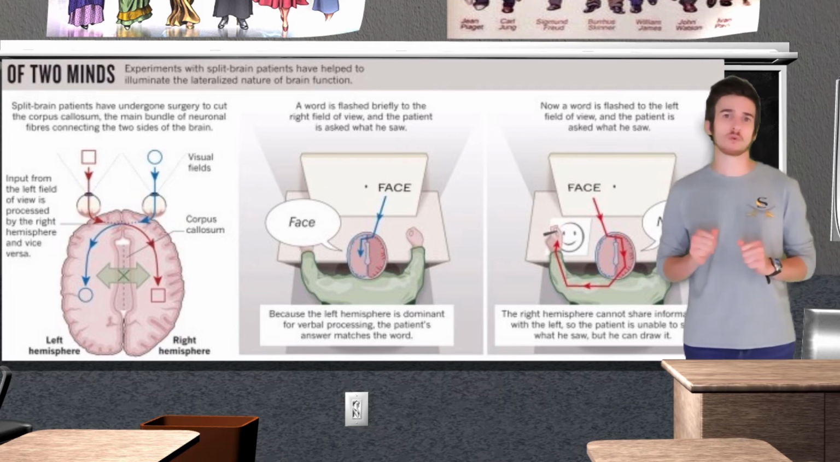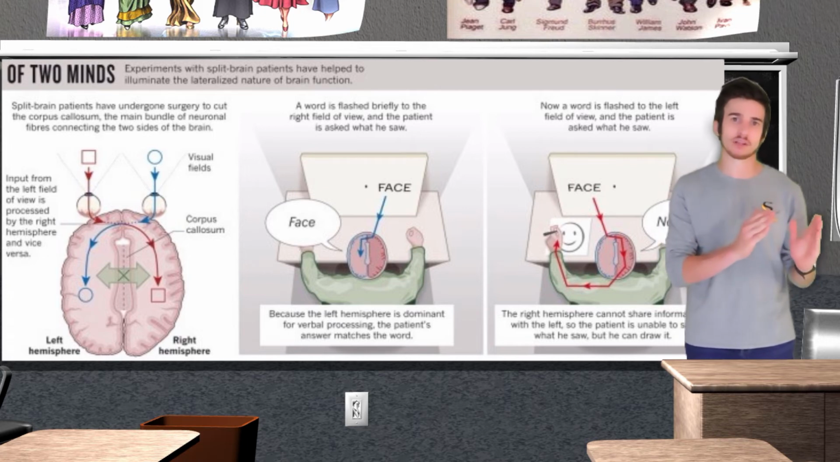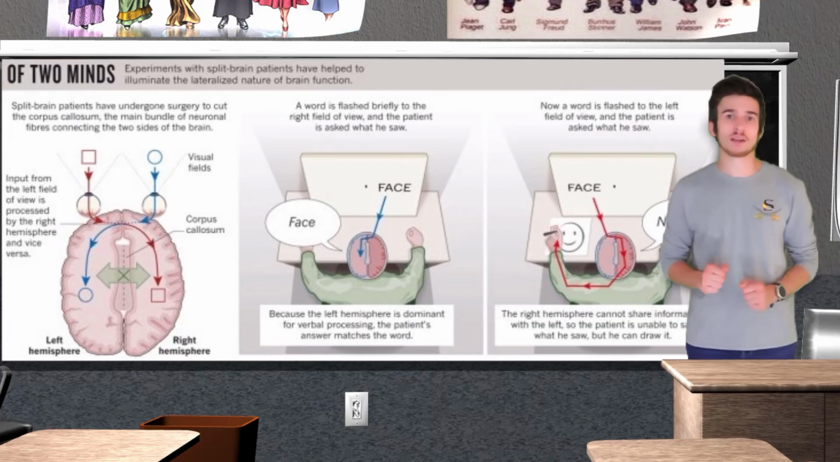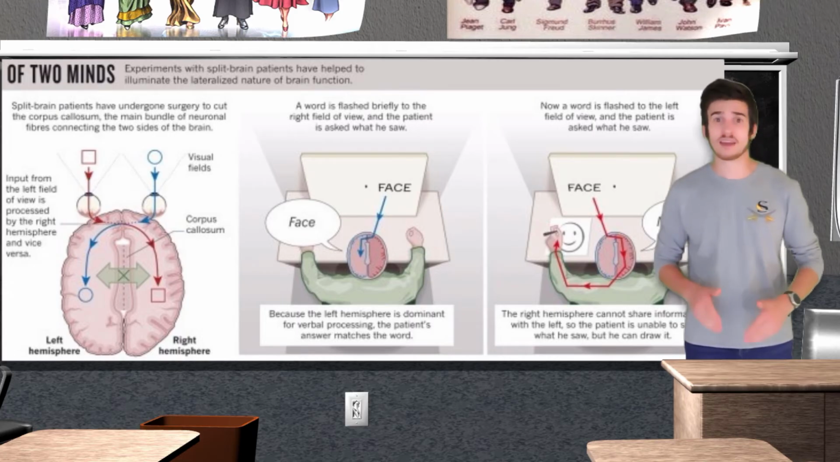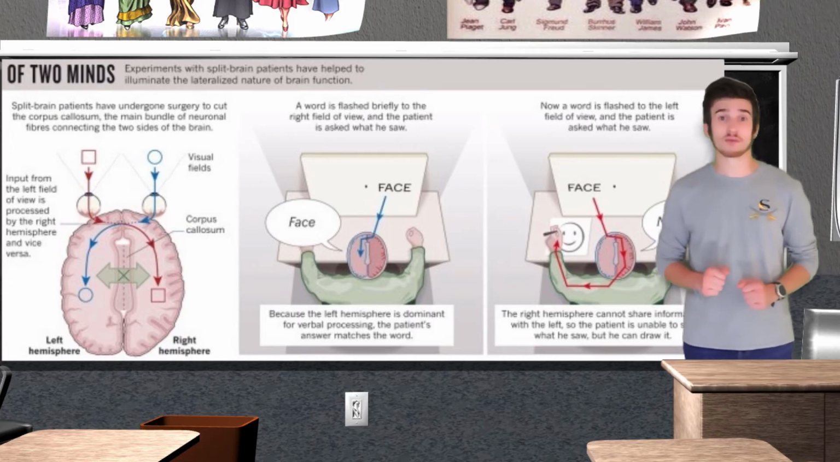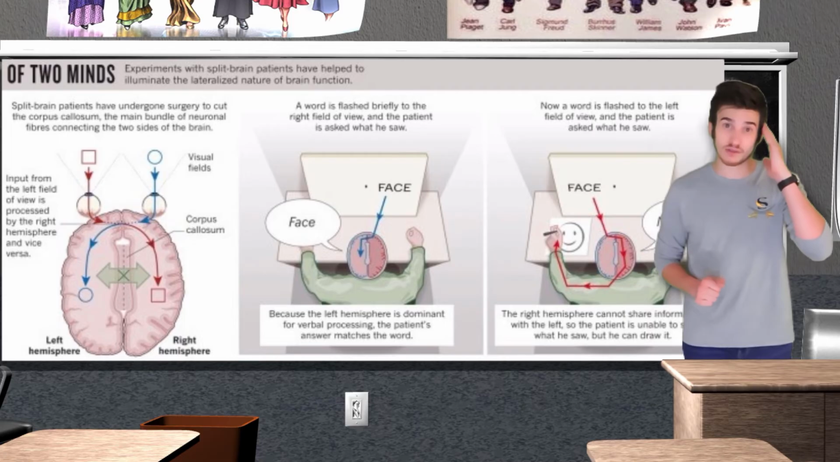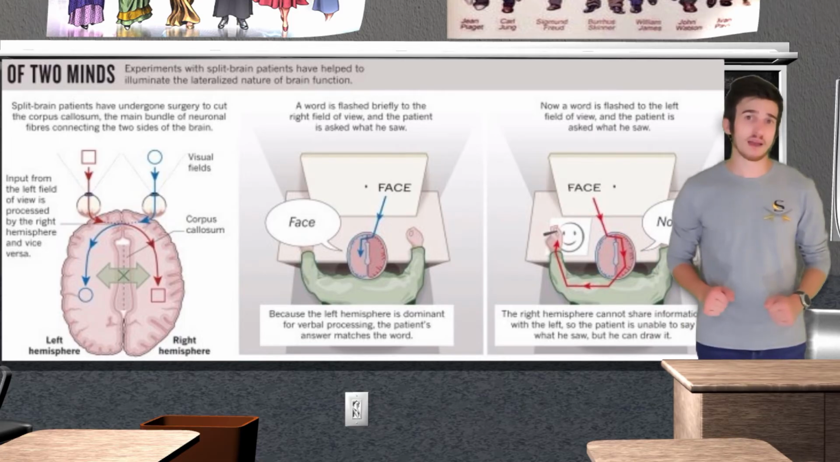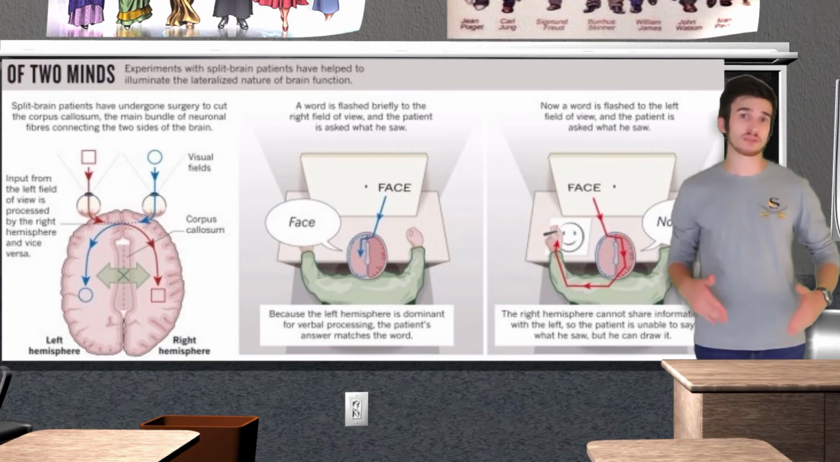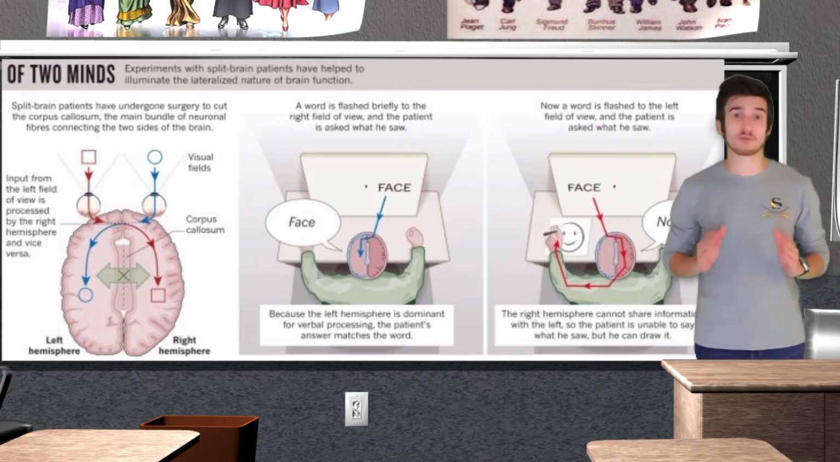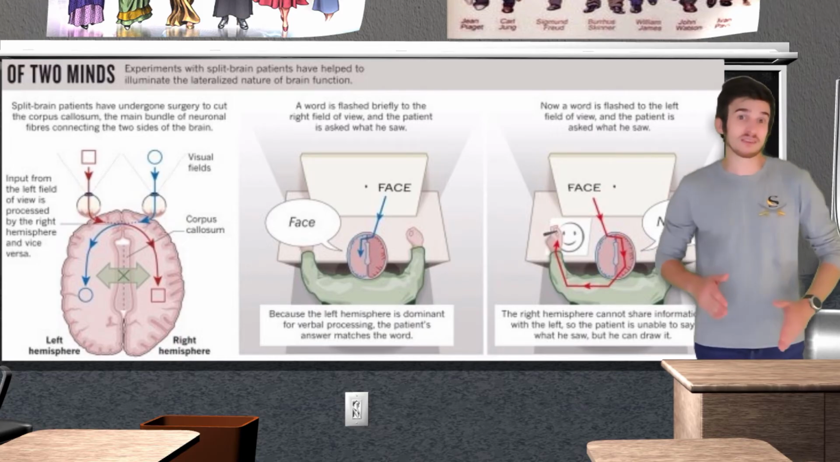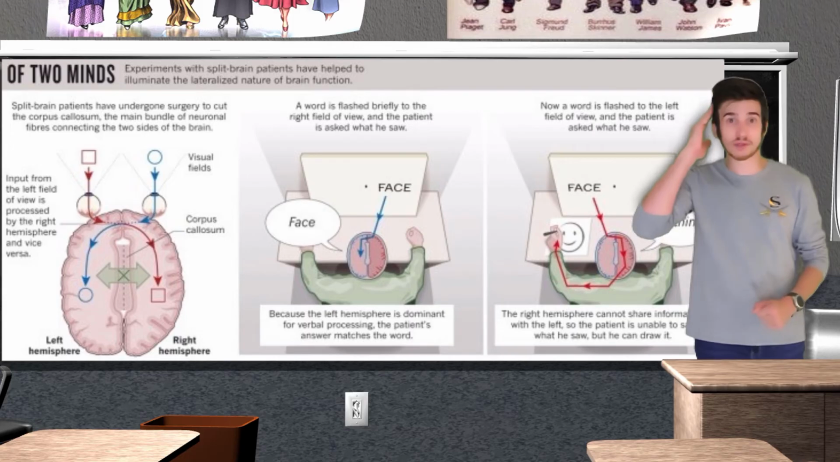What would happen if the same word was projected on the left side of the screen? In this situation, the information would go through the left eye and be sent to the nonverbal right hemisphere. When asked to recall what the subject saw, they would say nothing. That's because all verbal information is going to be processed in the left hemisphere. Since the information went to the right hemisphere and the corpus callosum has been severed, the individual has no way of processing the verbal information because the left hemisphere can no longer communicate with the right.